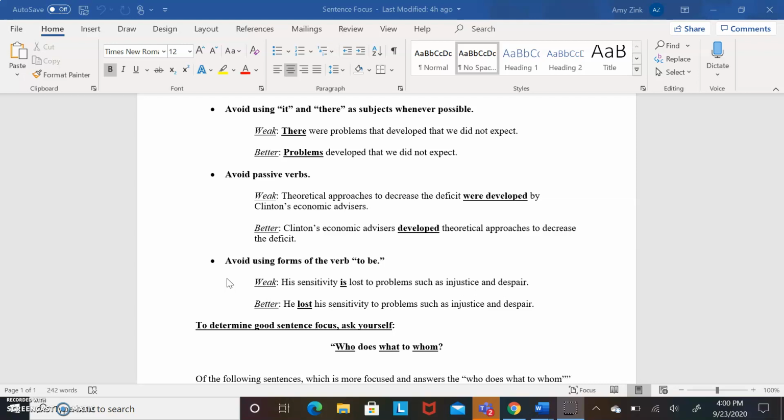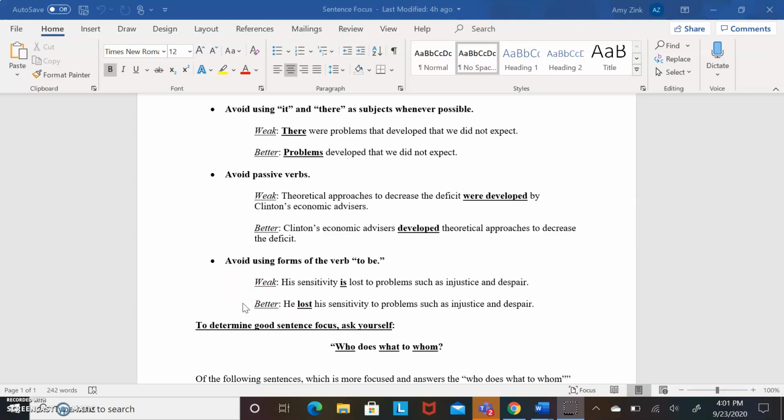So a weak sentence would be, his sensitivity is lost to problems such as injustice and despair. So again, looking at this sentence, we start off with his sensitivity, which is that kind of abstract subject. Then we have is, which again, we don't get any kind of real image in our head of what is happening. And so it makes it less effective of a sentence.